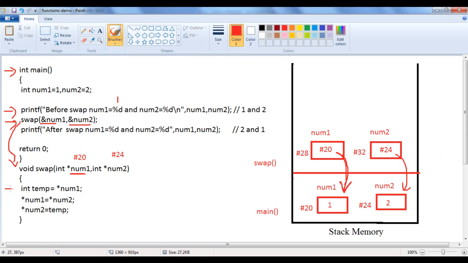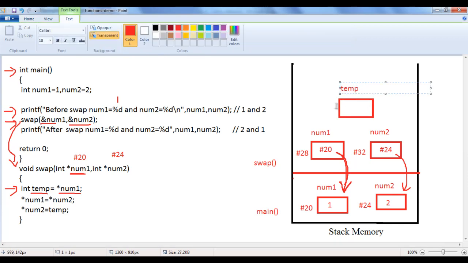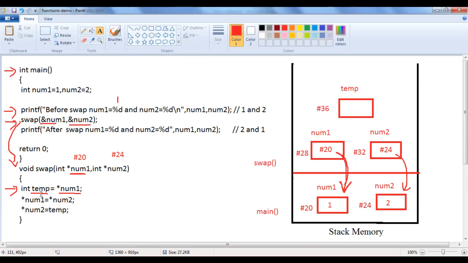And then this statement is executed. Value of temp should be the value at which num1 is pointing. What happens here? It allocates one more memory location for temp. Let's assume its address is #36. We are telling here that the value of temp should be equal to the value at which num1 is pointing, guys. Temp is going to have the value 1.